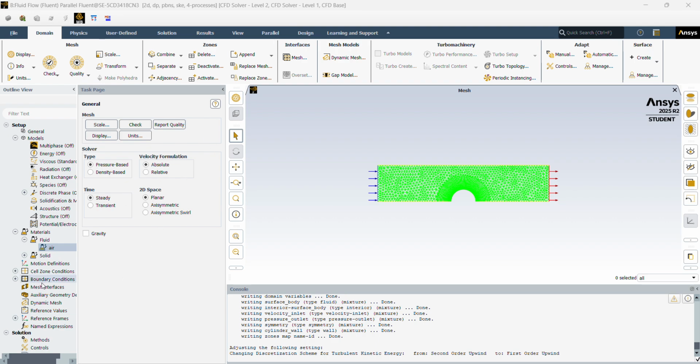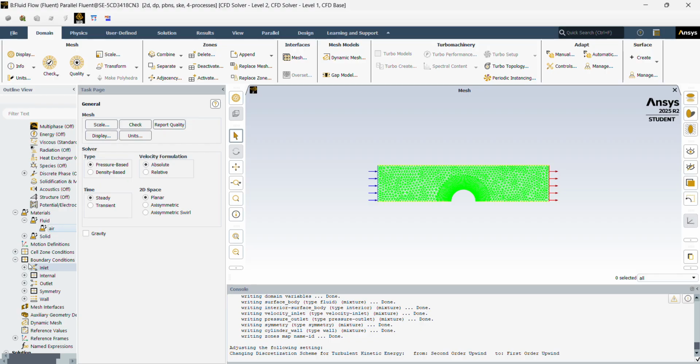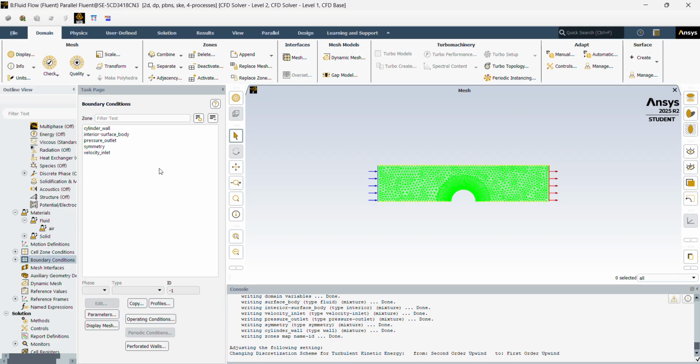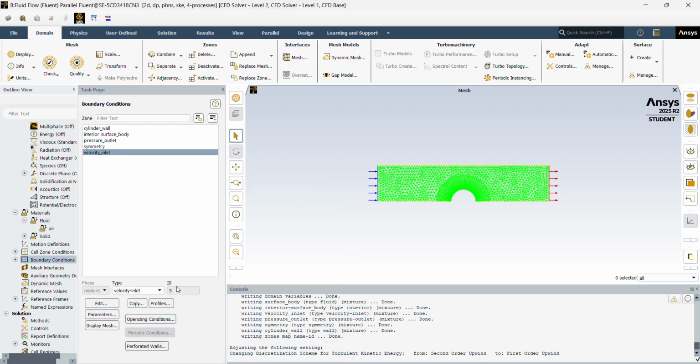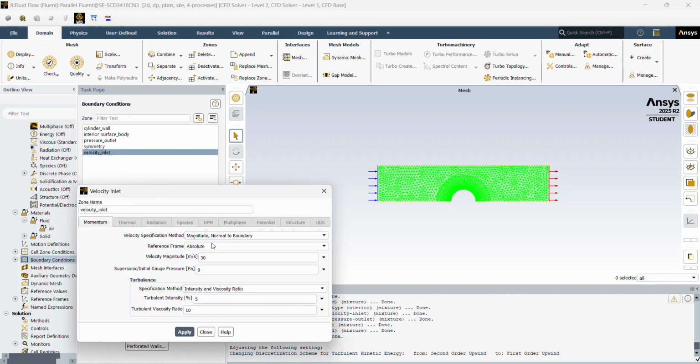Now from here, we can go into boundary conditions. I guess we can double click here, double click on our velocity inlet. We'll open up and we can set our velocity magnitude to 30 meters per second, as was stated in our project description. Go ahead and apply, close, and just open it just to make sure it saved, and it did.